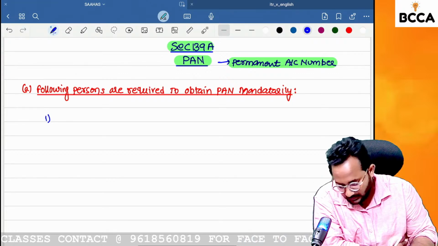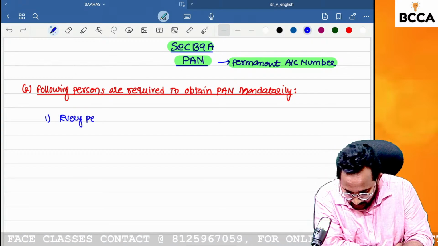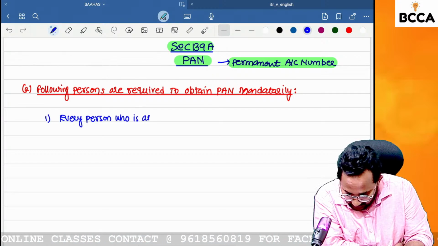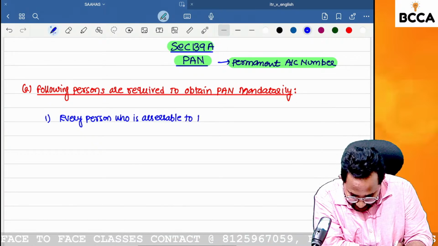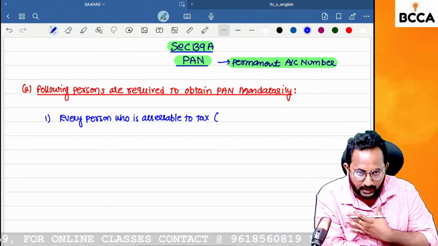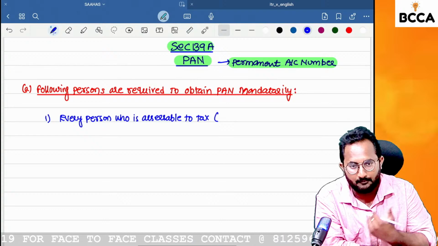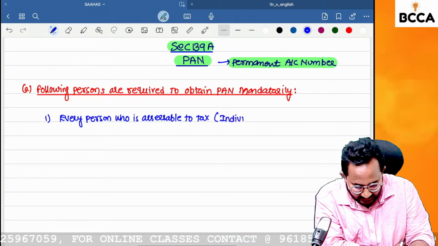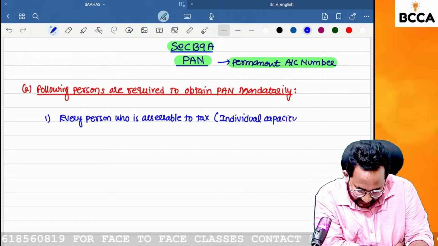First, every person who is assessable to tax. That means I am required to pay tax because my total income exceeds my basic exemption limit. That means in an individual capacity, you are required to pay the tax.